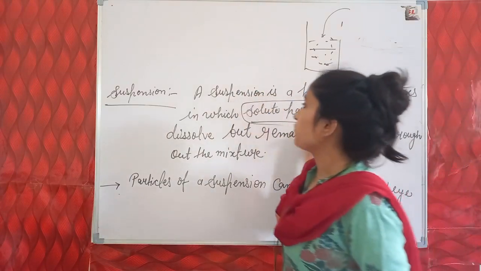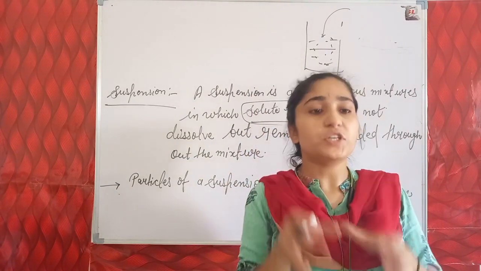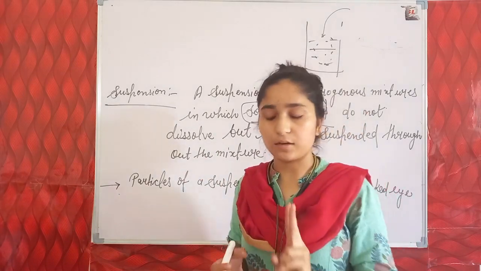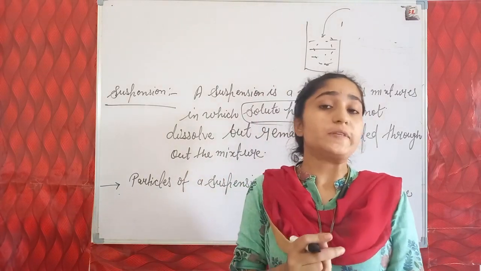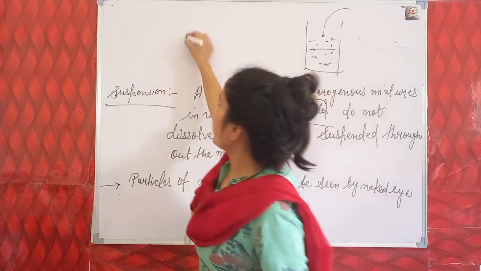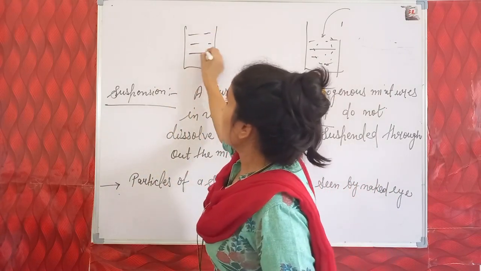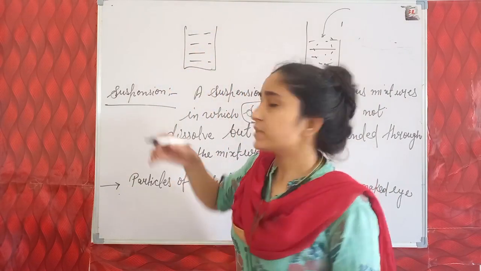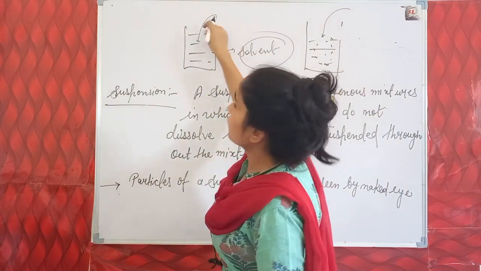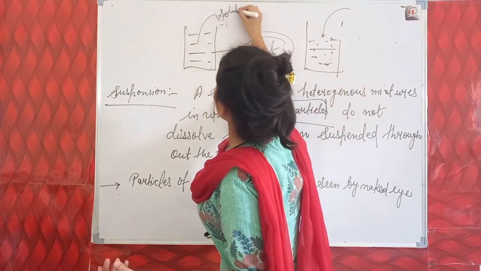Solute particles, what is meant by solute particles? All types of mixture are called a solution also. And in a solution, two terms come up: solute and solvent. The solvent quantity is more and the solute quantity is less. The component in which the solute is dissolved, we call the solvent. And the component that is dissolved, in a smaller quantity, we call the solute.